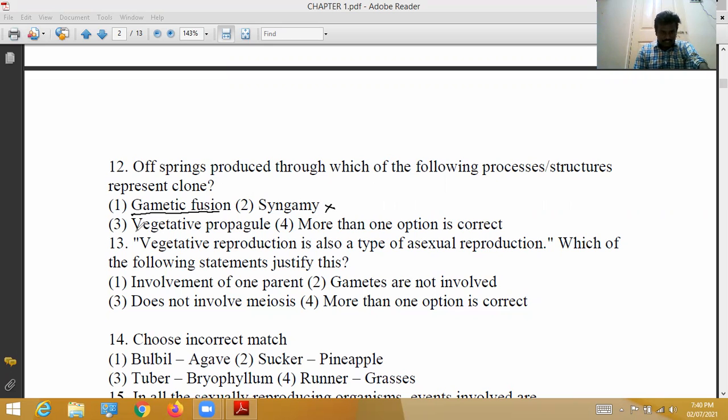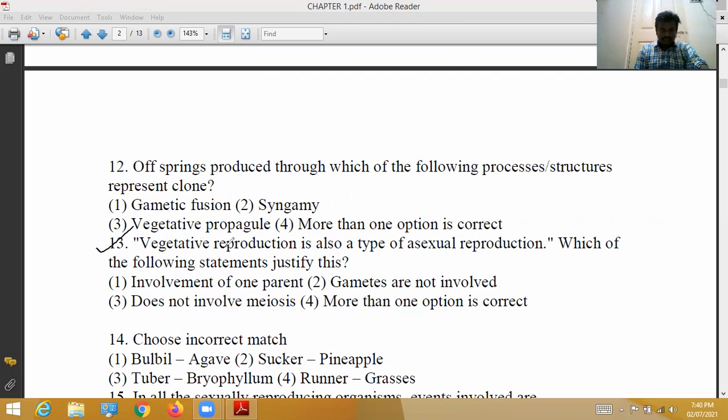Vegetative propagule is a type of asexual reproduction. Through asexual reproduction, offsprings are produced that are genetically, morphologically similar to their parents. Those are called clones. So third option is correct. First, second, and fourth options wrong.